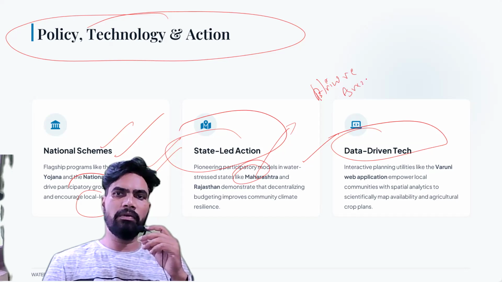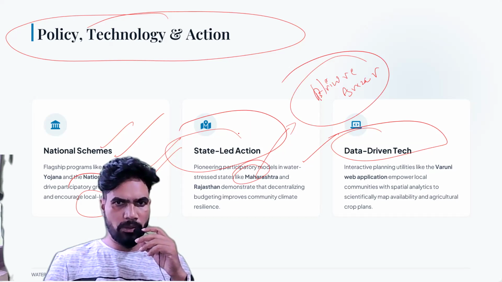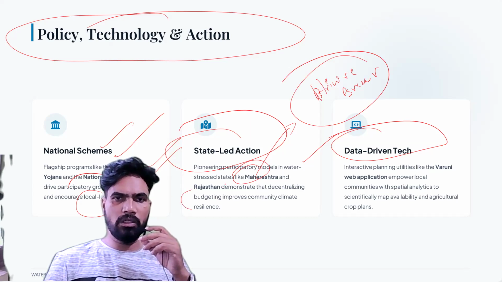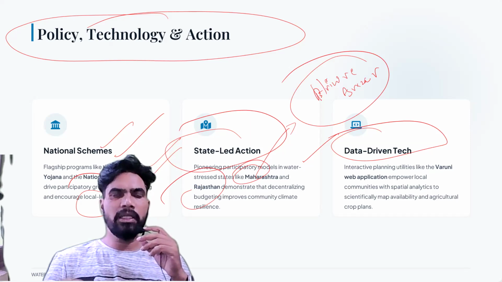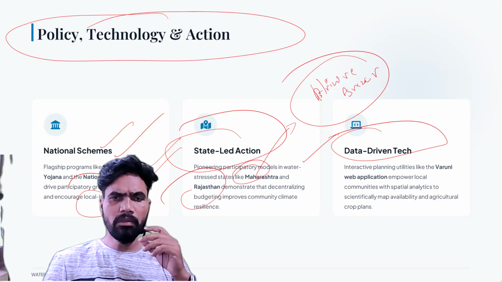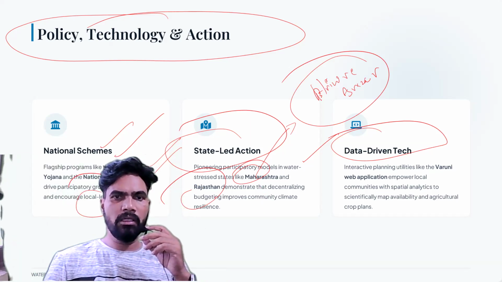I think you might have heard about it. From where the famous personality Anna Hazare comes. He focused on watershed management. And in Rajasthan also, where people have been made part and parcel of this process, saving the water or improving the water governance. These examples demonstrate that decentralized water budgeting improves community climate resilience.